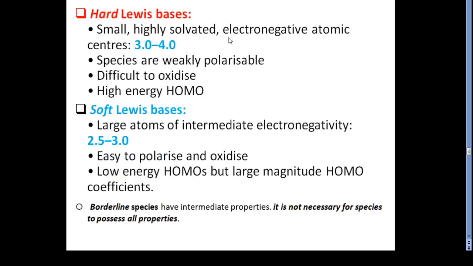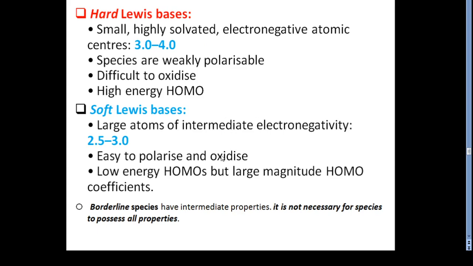What about the hard Lewis bases? Hard Lewis bases have a small, highly solvating character, and electronegative atoms with electronegativity around 3.0 to 4.0. Such species are very weakly polarizable. Very weakly polarizable means small atomic size, so polarization is always low, and they are very difficult to oxidize. Definitely when polarization is less, oxidation will also be less. They have high energy, and the electrons are held in the highest occupied molecular orbitals.